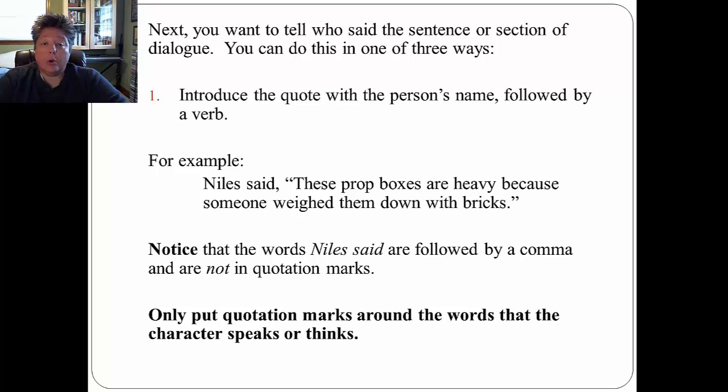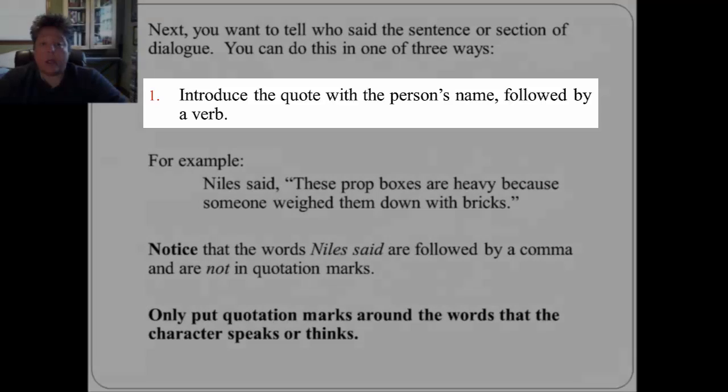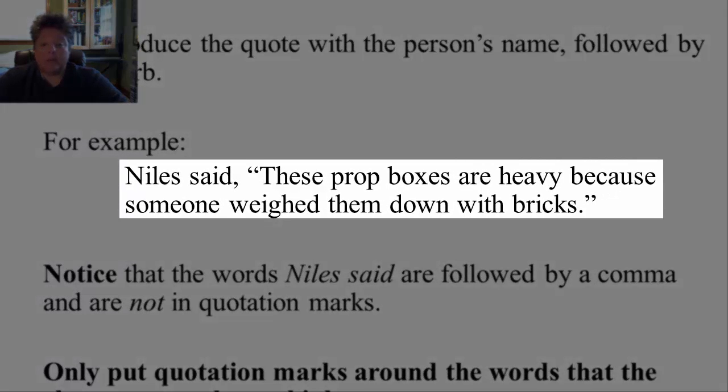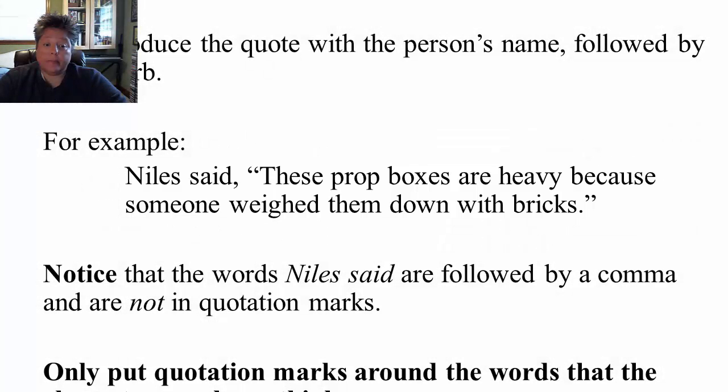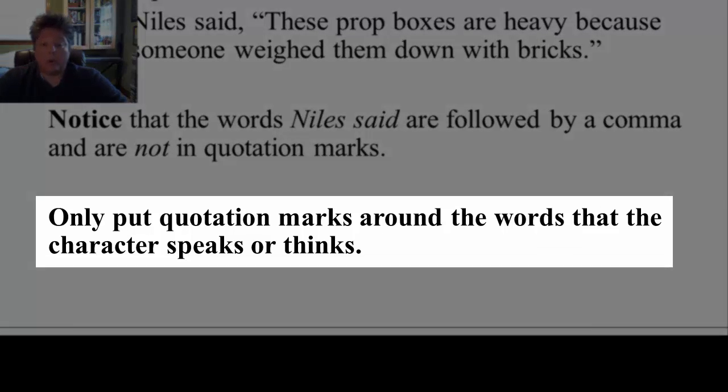Next, you want to tell who said the sentence or the section of dialogue, and you can do this in one of three ways. The first way is to introduce the quote with the person's name followed by a verb. So for example, Niles said, "These prop boxes are heavy because someone weighed them down with bricks." Notice that the words Niles said are followed by a comma and are not in quotation marks because they are not part of what the character actually said. Only put quotation marks around the words that the character actually speaks or thinks.